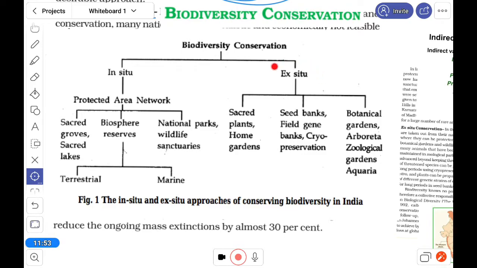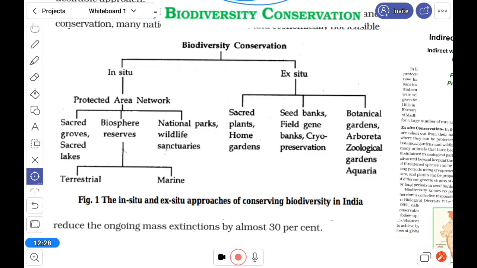But ex situ is different. As already told, it is laboratory based. So seed banks, field gene banks, cryopreservation, botanical gardens, wildlife safari parks, tissue culture, IVF of animals, germplasm collection, cryopreservation, many things are included in ex situ.